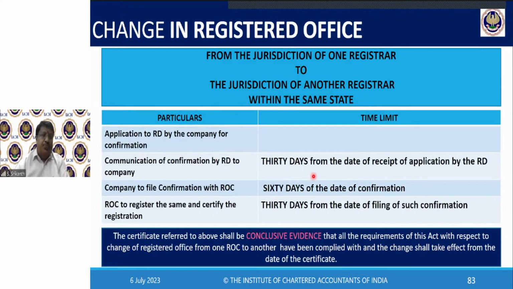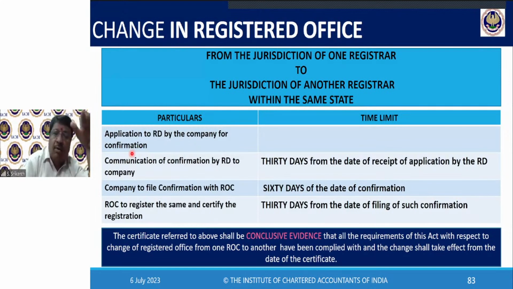Okay. Then after inquiring all that and satisfying himself, the RD will communicate confirmation. Please note, the regional director is not permitting you. Nobody can prevent you, the fundamental right enables you to move from anywhere to anywhere. You can go. But what is the RD verifying? Whether you have violated any provisions of the Companies Act or anything is pending. That's all. Once the ROC, from where you are going, sends a report saying this company is compliant, absolutely no problem, then the regional director will send a letter of confirmation.